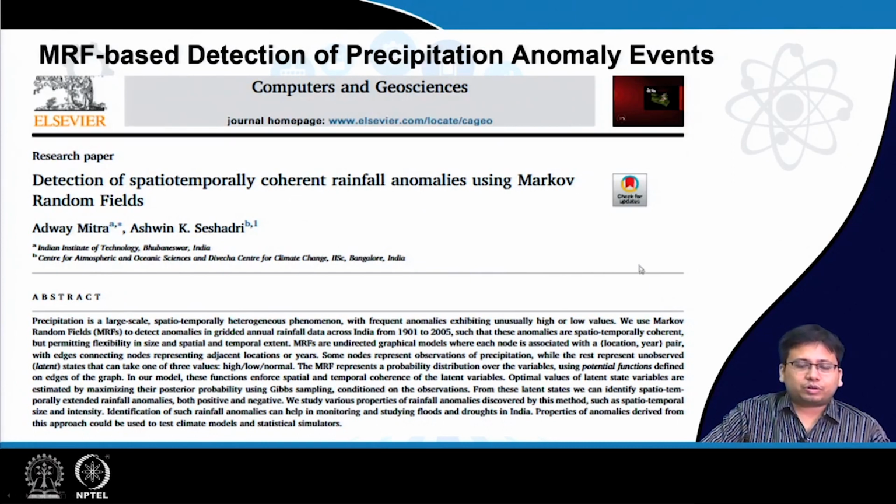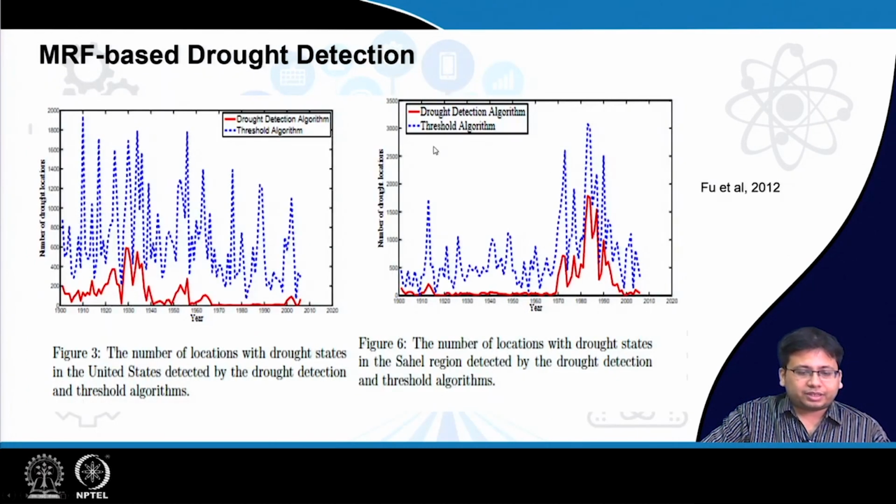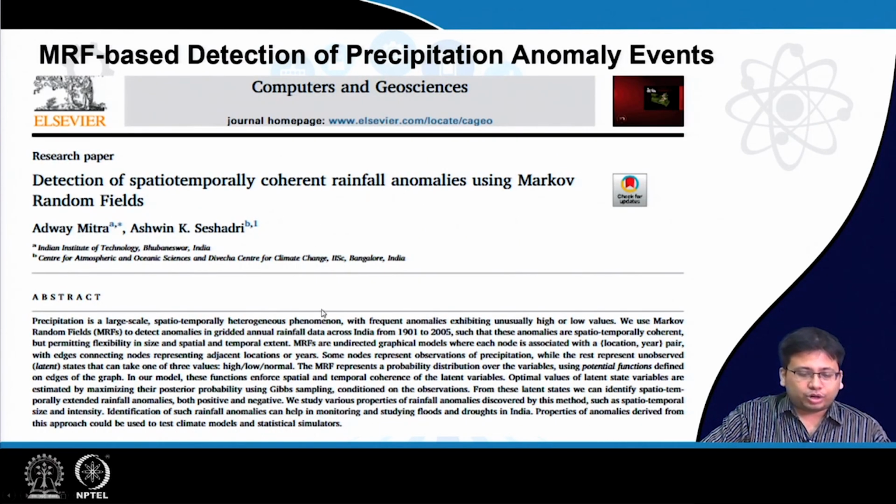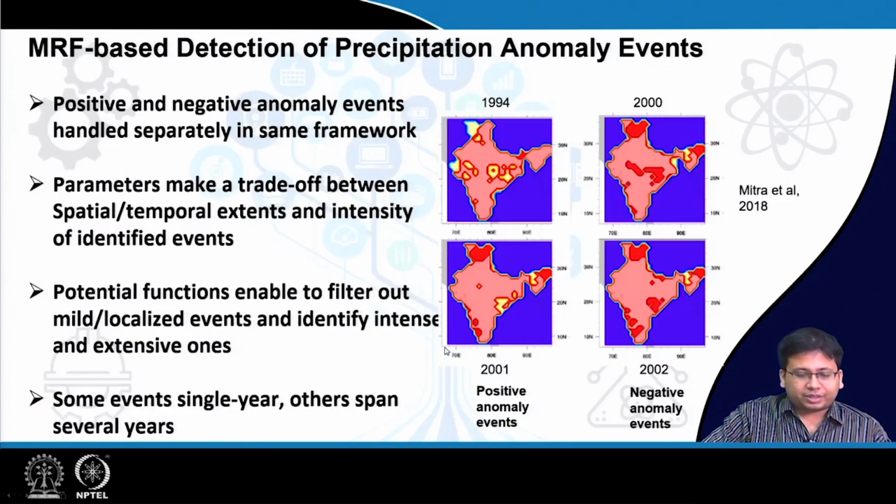A similar approach was also used to detect coherent spatiotemporal rainfall anomalies over the Indian region. In this case, unlike before where we were considering only one type of anomaly, that is droughts, here we are considering two kinds, both positive as well as negative anomaly. In this study, once again the potential functions are defined in the same way. However, the positive and negative anomaly events are handled separately in the same framework as earlier.